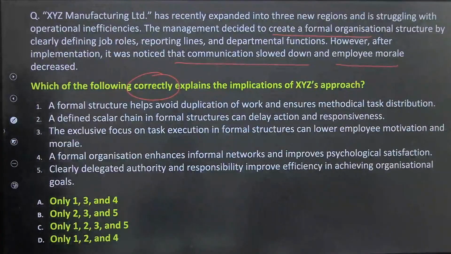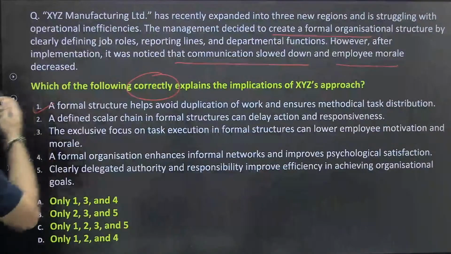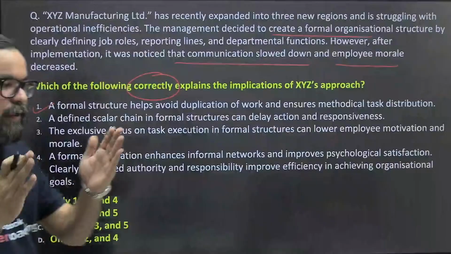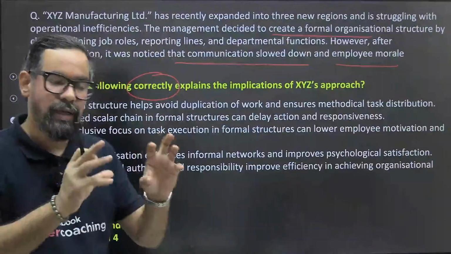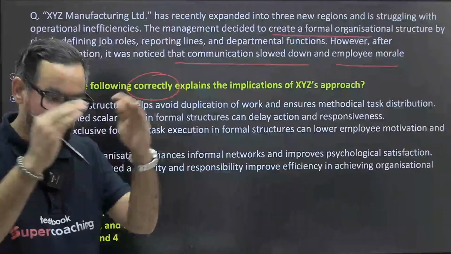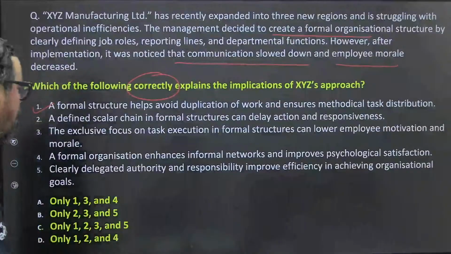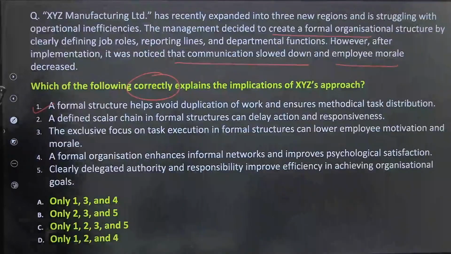A formal structure help avoid duplication of work and ensure methodical task distribution. तो फर्स्ट स्टेटमेंट इज ट्रू, बिल्कुल सही, क्योंकि every person आपका role responsibility is written and they have to work within that particular KRA itself. The second one is the defined scalar chain.